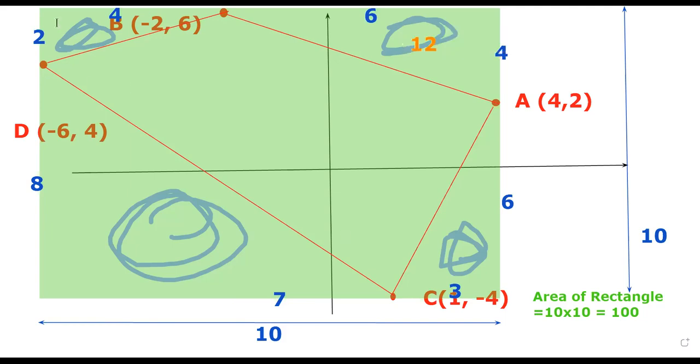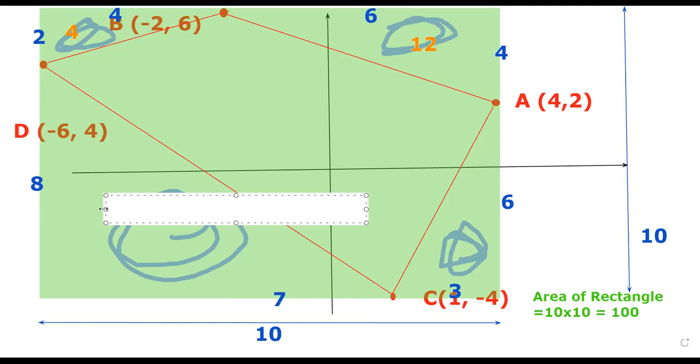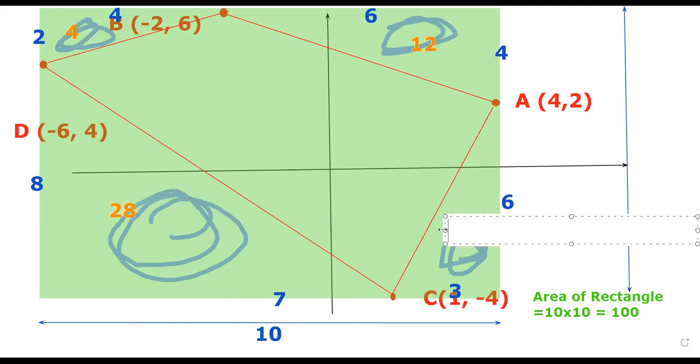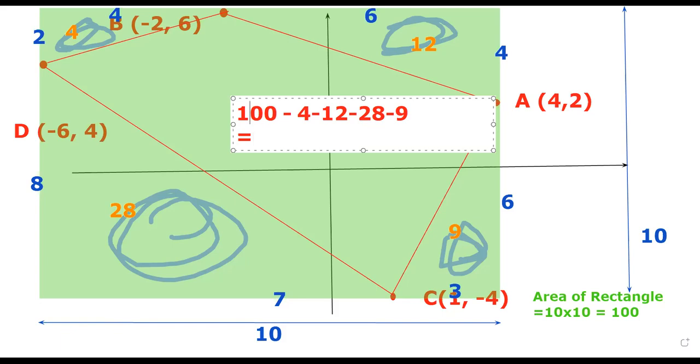For our upper left hand corner, it's 2 times 4 divided by 2, which is equal to 4. The bottom left hand corner will be 7 times 8 divided by 2, which is 28. And finally, it will be 3 times 6 divided by 2, which is equal to 9. So the area in the middle will be 100 minus 4 minus 12 minus 28 minus 9. And this is our answer.